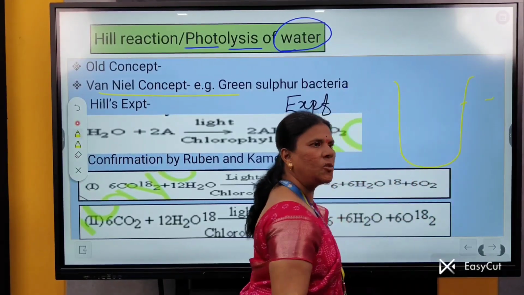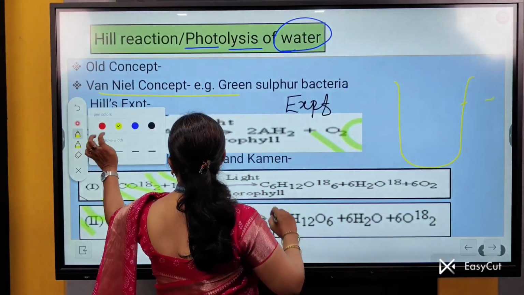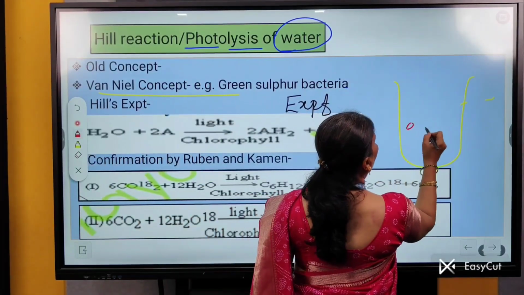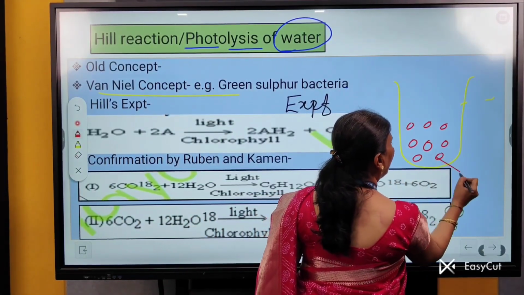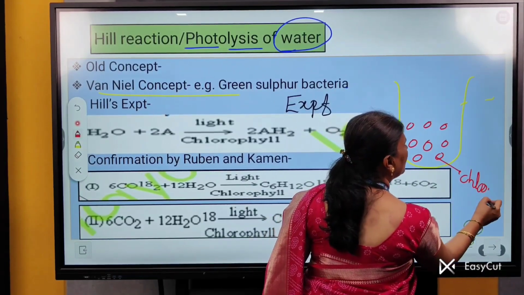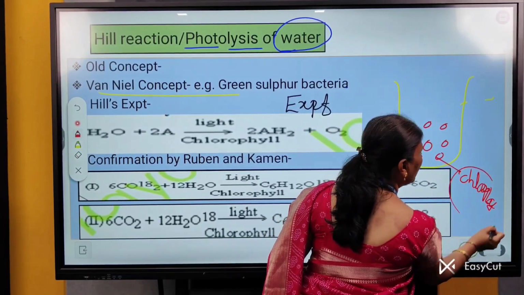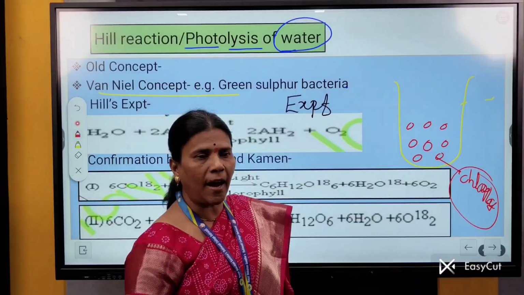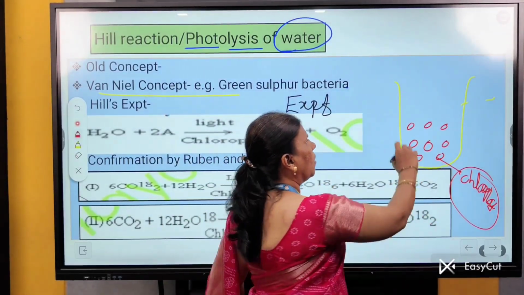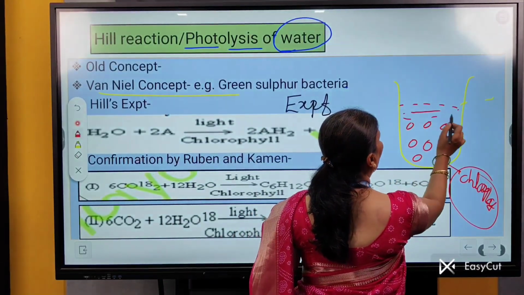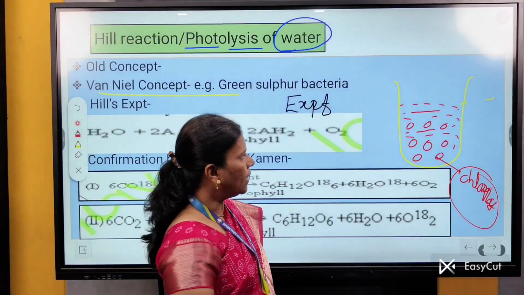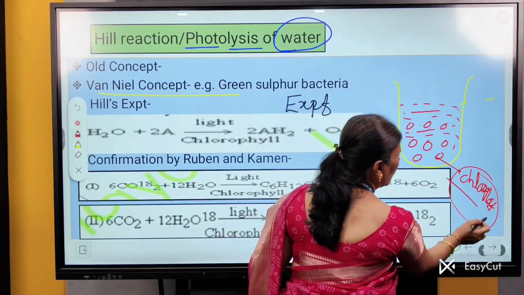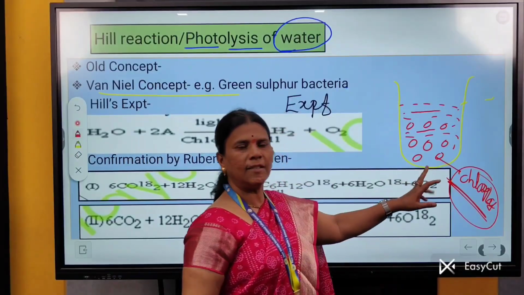Yes, in this beaker he adds isolated chloroplast. That means he only adds chloroplast. He isolated chloroplast and added it to a beaker containing water. Robert Hill adds chloroplast in this beaker.